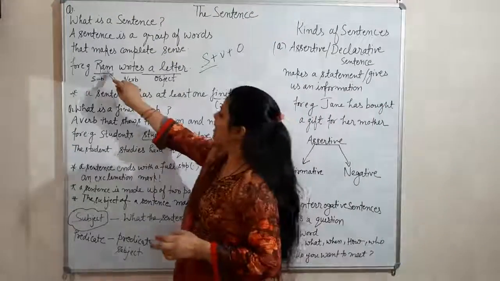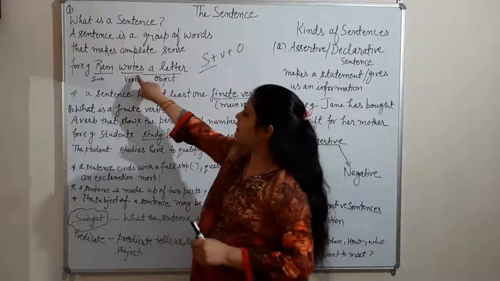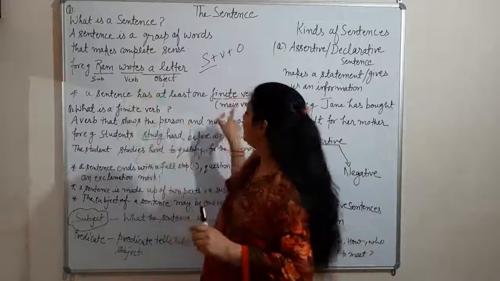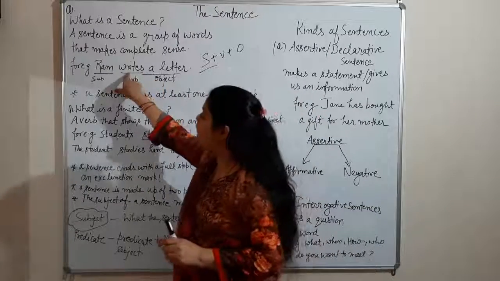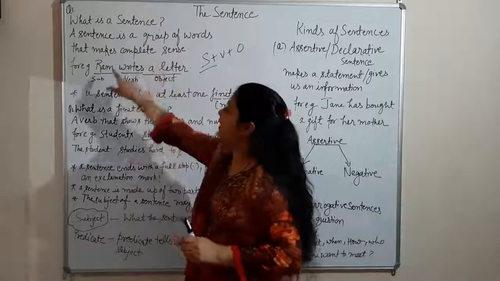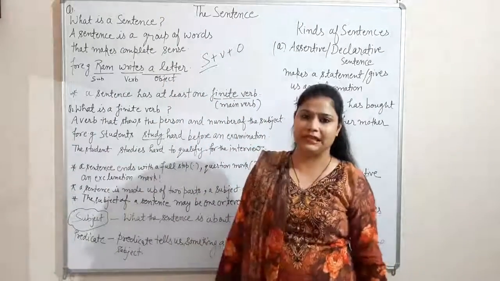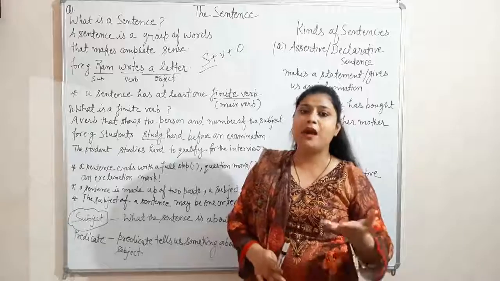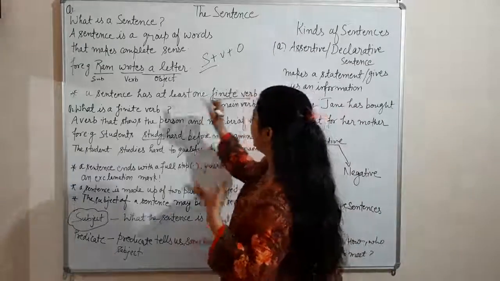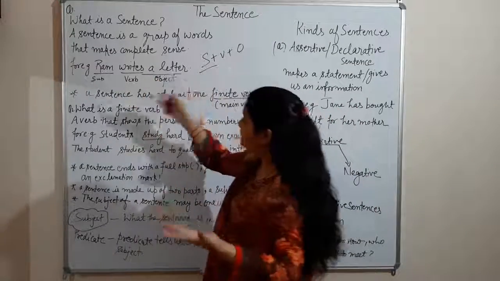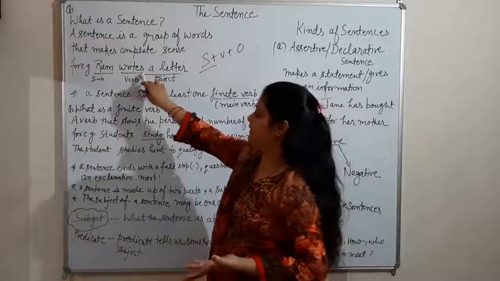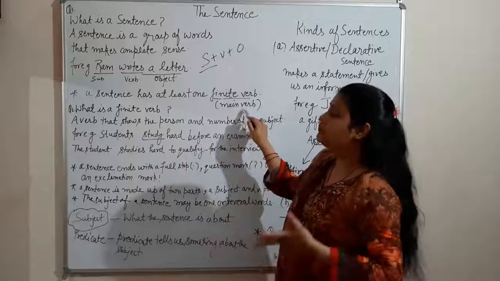In this sentence, Ram writes a letter, the verb writes is the main verb of the sentence. Without the verb writes, the sentence cannot exist. Ram a letter is not giving any meaning. To give a meaning, a sentence should have a verb. That is a finite verb. That is a main verb.